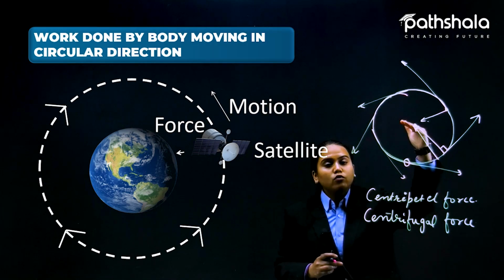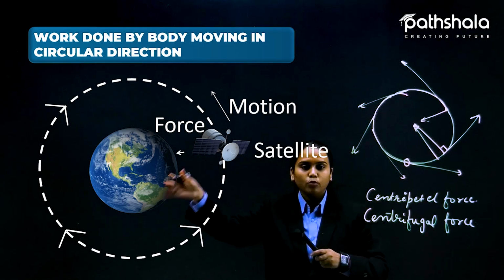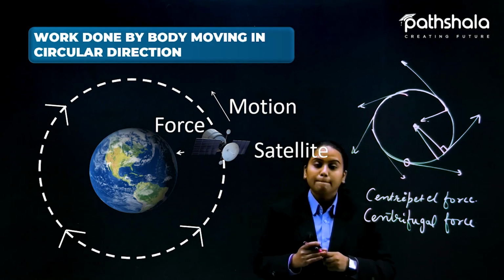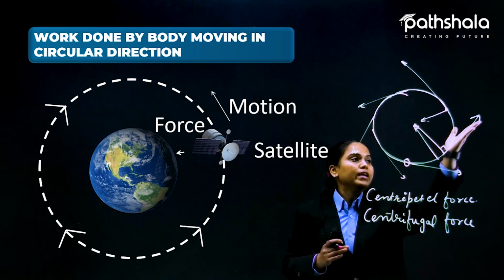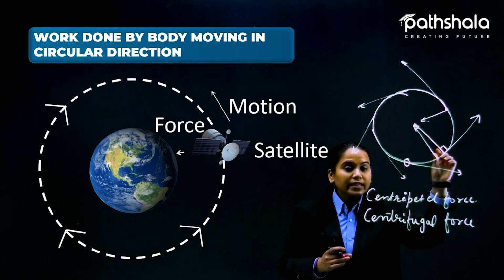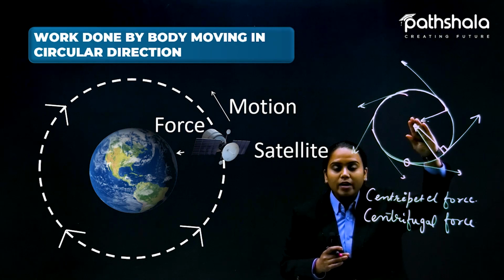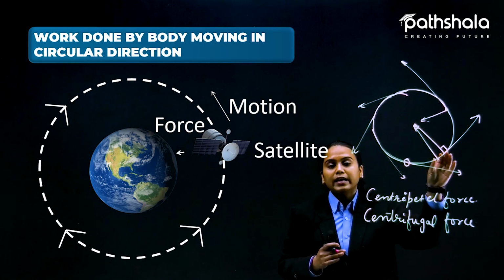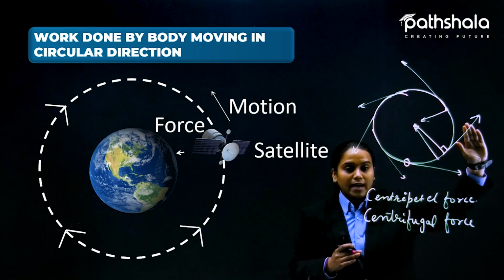We were applying the force inside, as the Earth is pulling that satellite inward, but it is moving in this direction. If this force is not applicable at this point, where will it go? It will go in this direction.